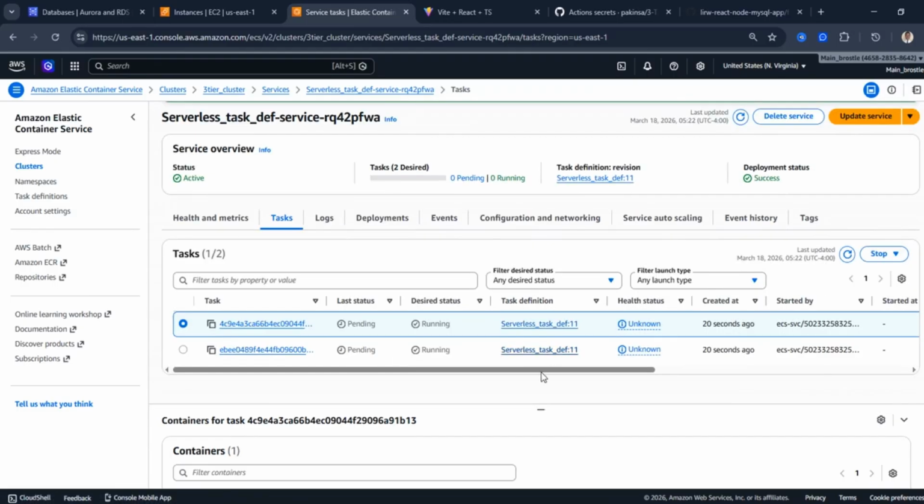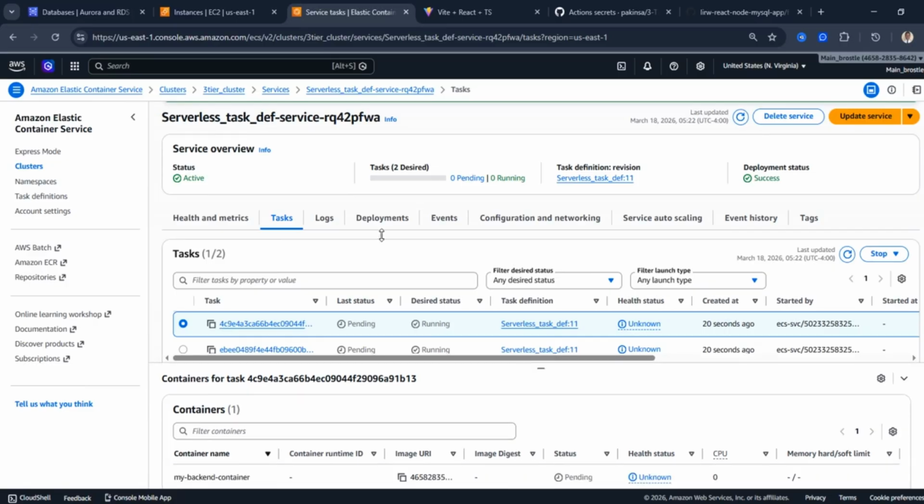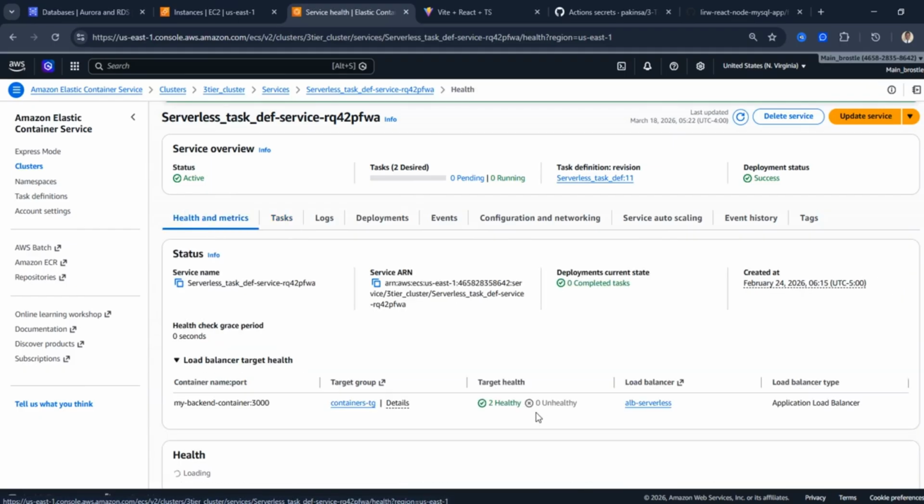Now, while these 2 tasks are running, you can also see for sure that our container is active. If you want to see the health of these containers, generally, you can go to health. You can see the backend container. You can see it's running. So now it's pending or activating. If you go to health metrics, it's going to show you the health of your infrastructure. So that means there are 2 tasks that are running, and they are very healthy.